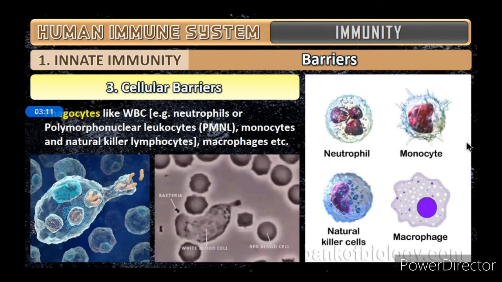Then come cellular barriers. Cellular barriers include the phagocytes. What are the phagocytes? Like WBC, white blood cells. The examples are neutrophils or polymorphonuclear leukocytes, that is PMNL, then monocytes and natural killer lymphocytes, and macrophages. So these are the phagocytes, and they act as cellular barriers.